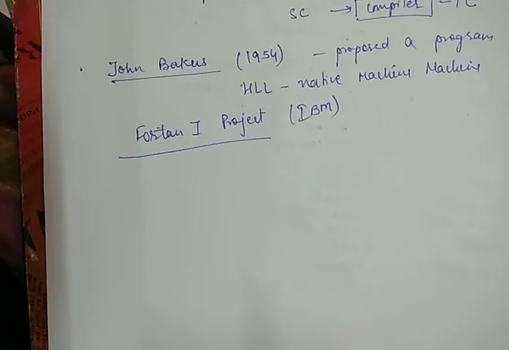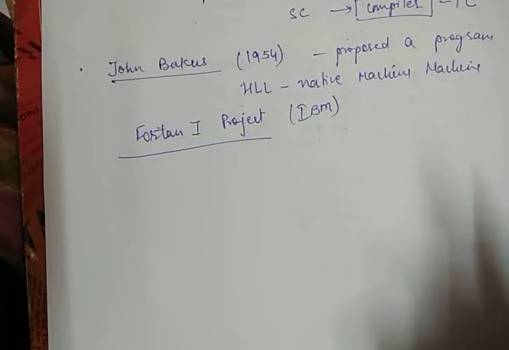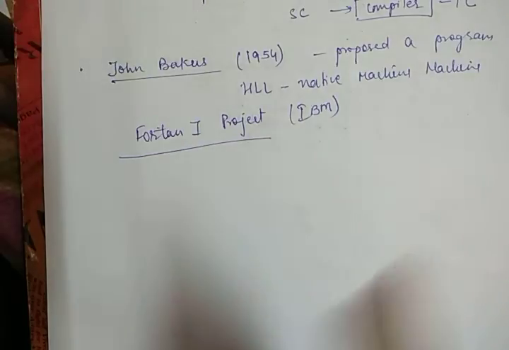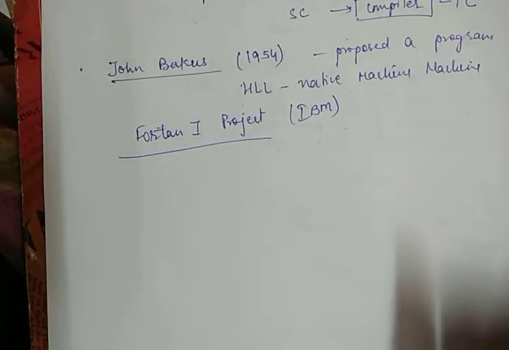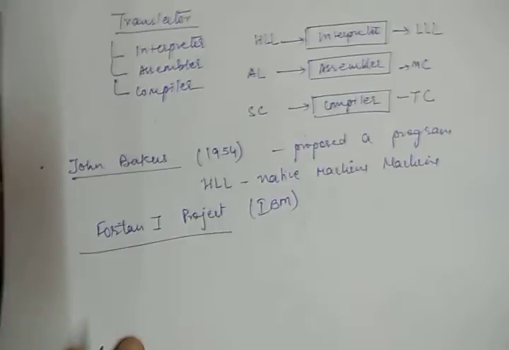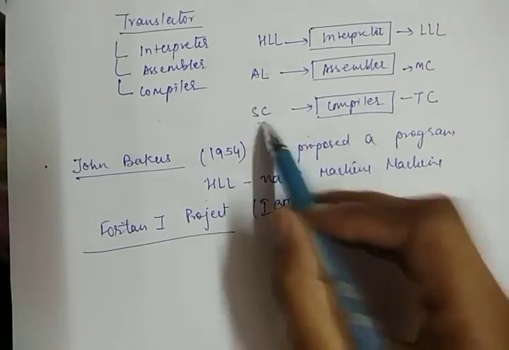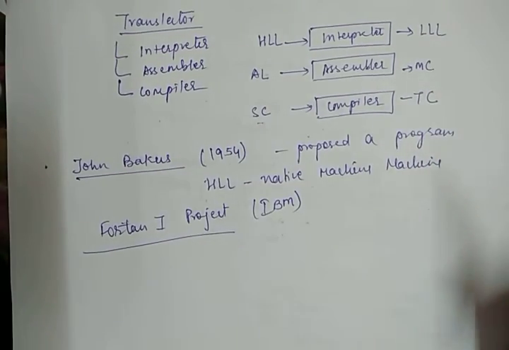Okay, so there is a diagram through which you can understand how the compiler works and why we use a compiler to convert the high level language into a machine language. As we know, in the compiler we have some source code which converts into a target code.